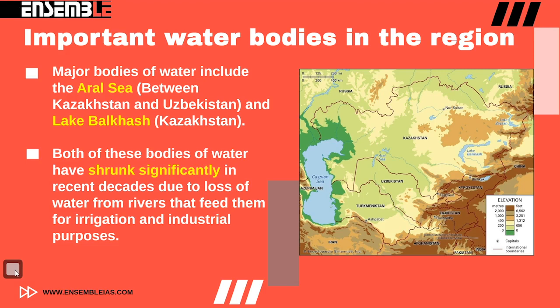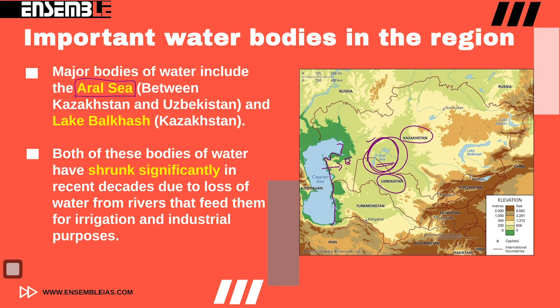Major water bodies include the Aral Sea, and this is the location of the Aral Sea on the map. Sometimes a question can be asked whether the Aral Sea is located to the east or west of the Caspian Sea. So this is the Caspian Sea, and towards the east of the Caspian Sea is the Aral Sea. The Aral Sea is located between the Kazakhstan and Uzbekistan border. So this is the location of the Aral Sea.